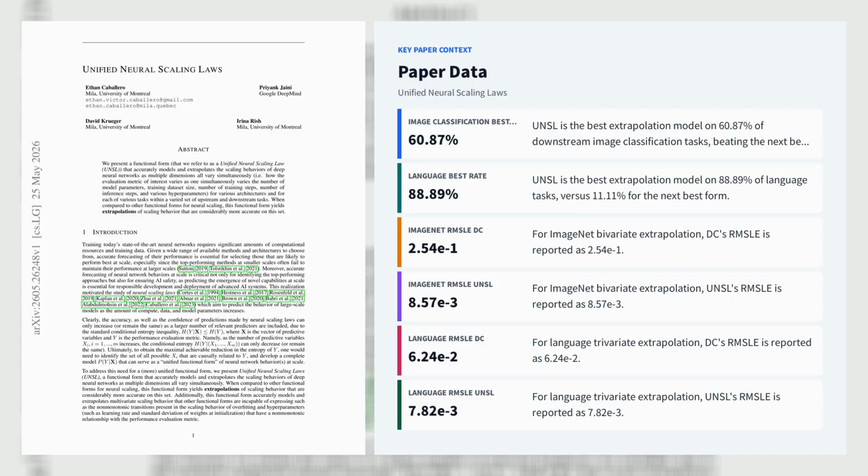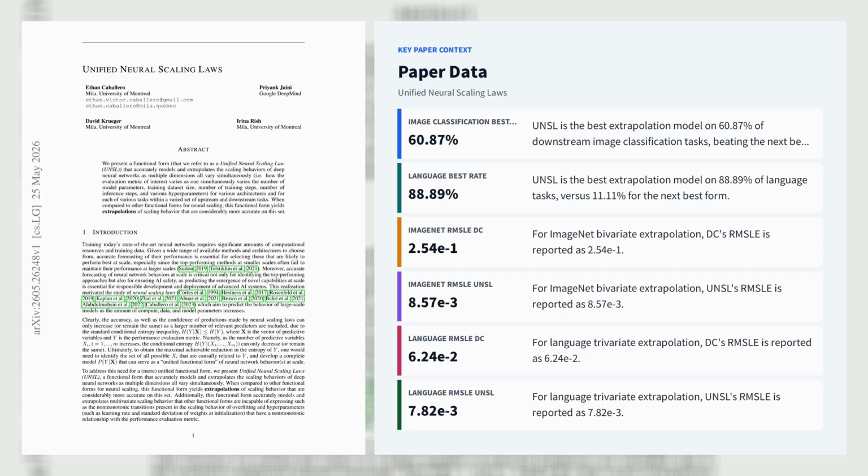Unified Neural Scaling Laws, from Mila researchers Ethan Caballero, David Krueger, and Irina Rish, with Priyank Jaini of Google DeepMind, proposes a single multivariate curve family that models deep network performance as model size, dataset size, training steps, inference steps, batch size, and hyperparameters vary together. The key novelty is a nested functional form built from multivariate, broken neural scaling laws with smooth hyperbreaks, plus explicit terms for bottlenecks, irreducible performance limits, overfitting, and non-monotonic hyperparameter effects such as learning rate and initialization scale.